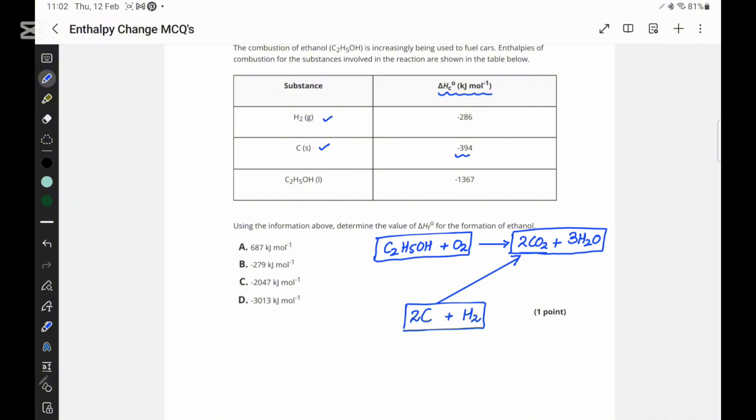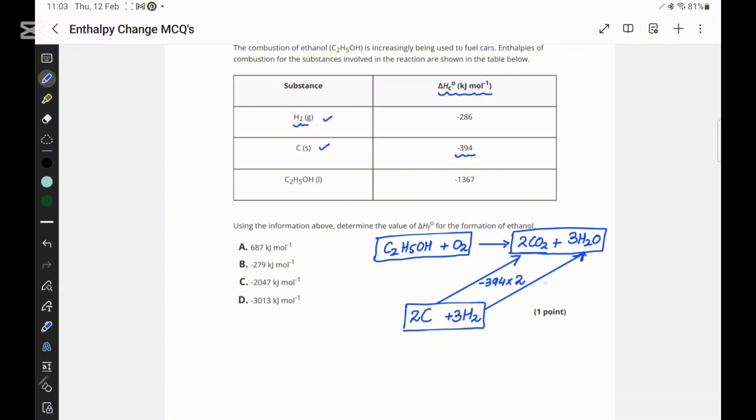For 1 mole, the value is minus 394. For 2 moles, it is going to be minus 394 times 2. And for 1 mole of hydrogen, it is going to be minus 286. Since they are forming 3 moles of water molecules, that needs 3 hydrogen to be burned.